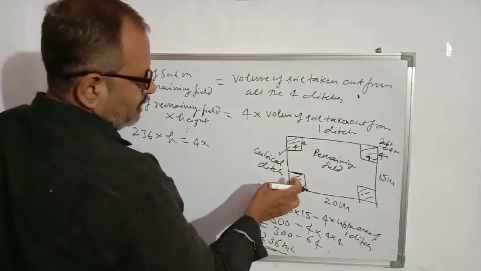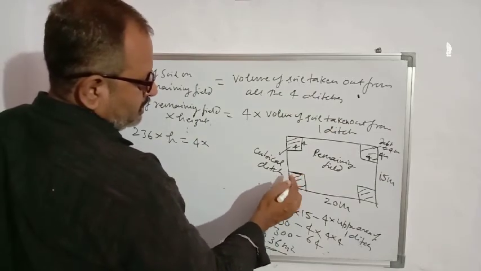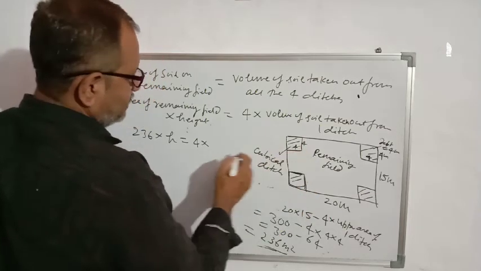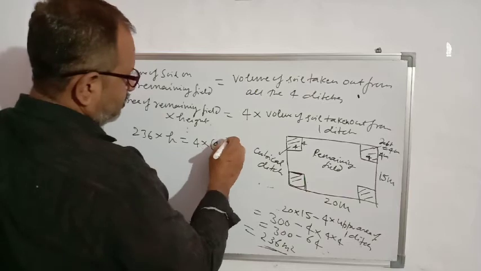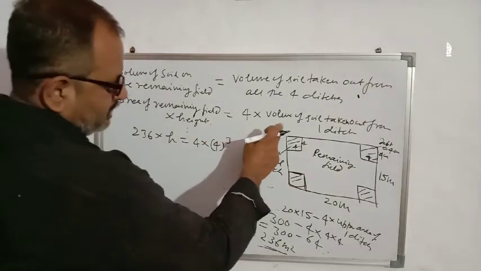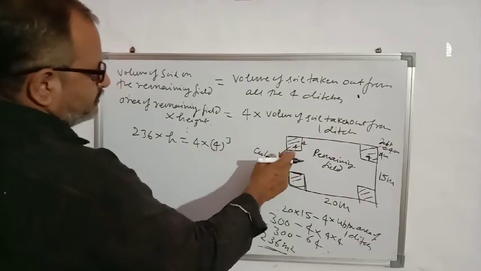What will be the volume of soil taken out from 1 ditch? The shape of the ditch is cubical. So length into breadth into height, side cube. So we can write 4 into 4 to the power 3. Volume of cube is side cube, and side is 4, so 4 cube.